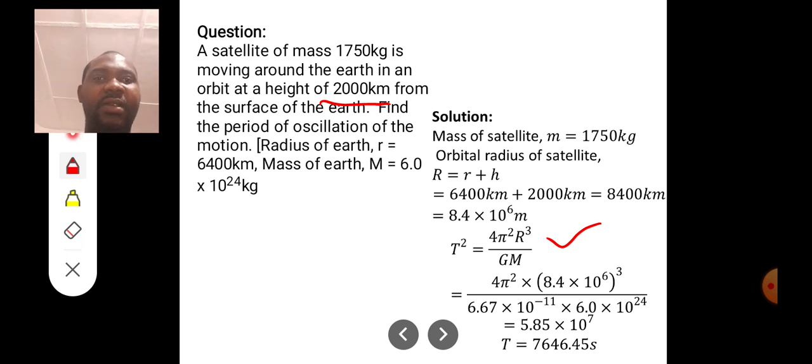So at the end of the day, we are getting that our T squared is equal to 5.85 times 10 to the power 7. When we now find the square root of both sides to find T, we'll get 7,646.45 seconds.